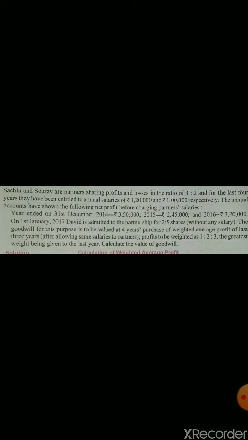On 1st January 2017, David is admitted to the partnership for 2/5 share, and goodwill is to be valued for this purpose. As I told you, at the time of admission, goodwill is valued. The goodwill is to be valued at 4 years purchase of weighted average profits of the last 3 years after allowing the same salaries to the partners, and profits to be weighted as 1, 2 and 3, the greatest weight being given to the last year. That means for 2016 it will be 3 and for 2014 it will be 1. Now you are required to calculate the value of goodwill.